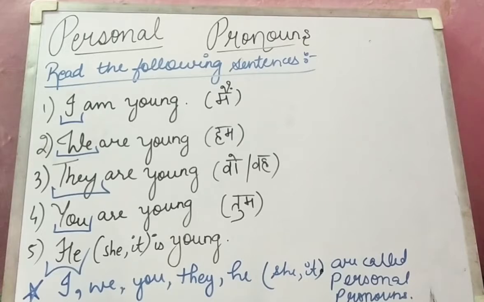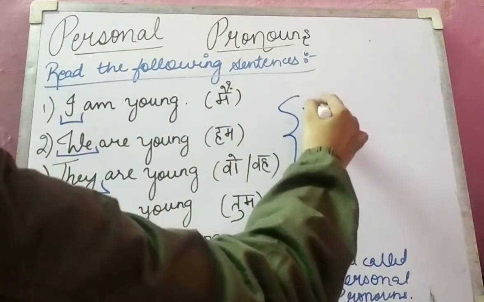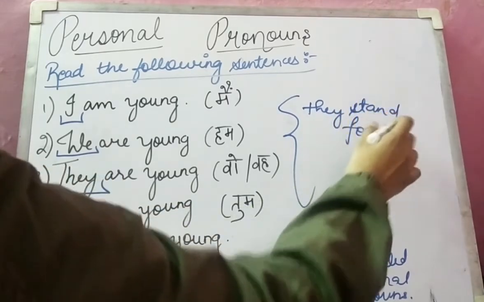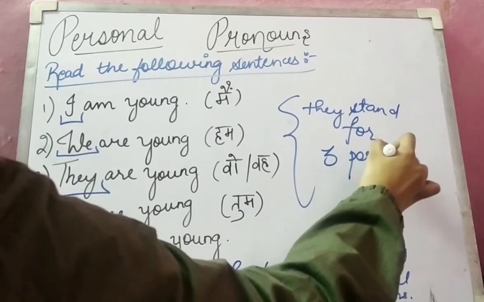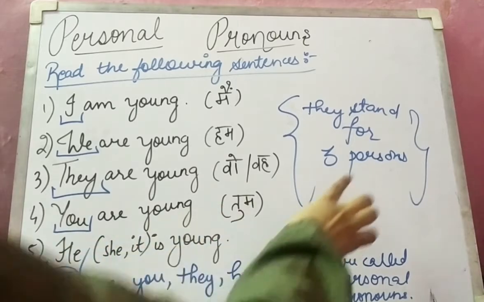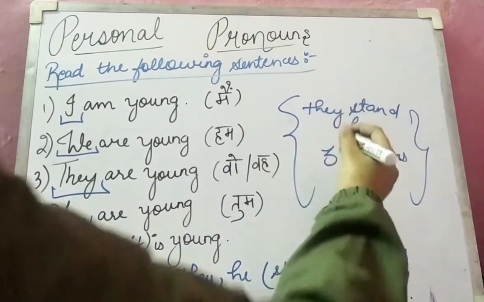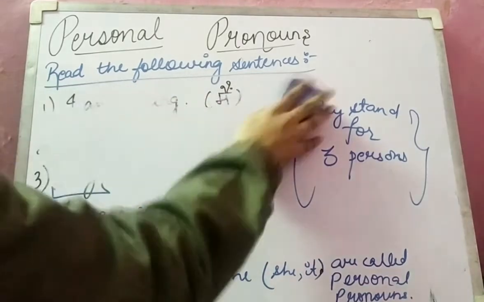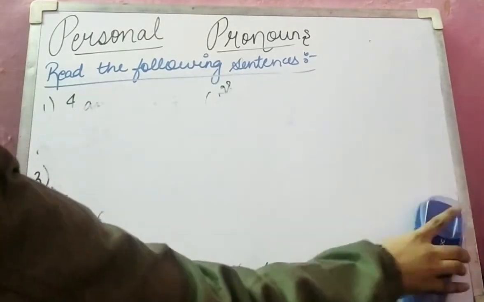Okay, they stand for 3 persons. Let me write this here. They stand for 3 persons. Means now who are these 3 persons? Let me erase this first and then we will be doing this. Okay, I will be writing this heading again, no worries.